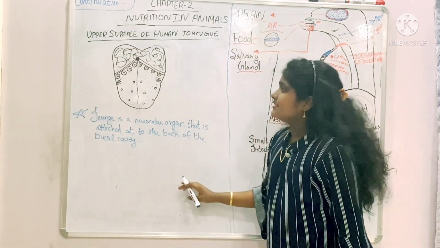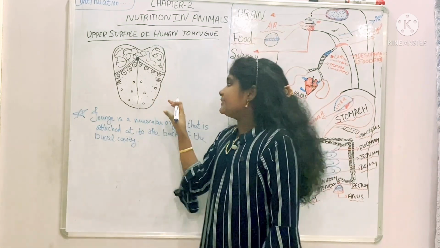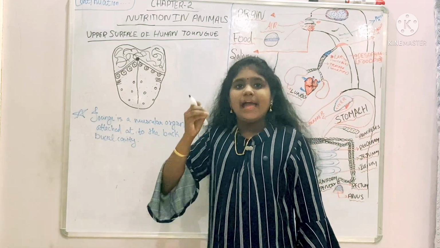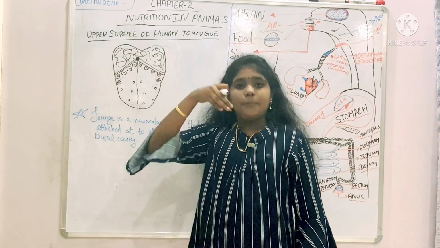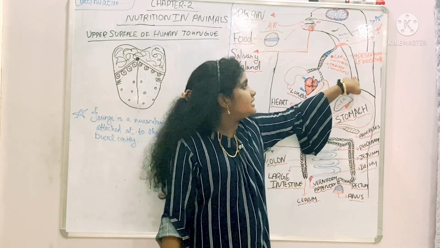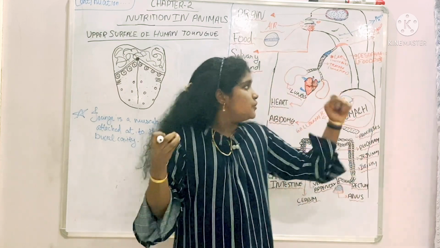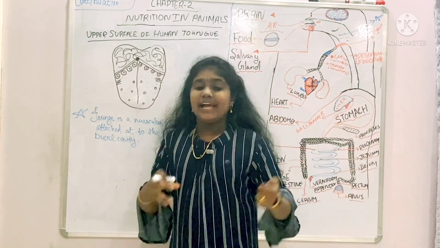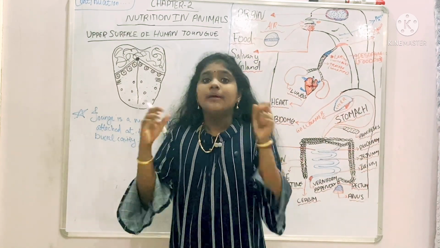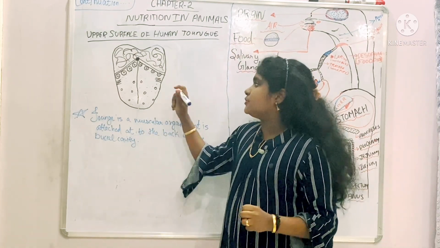So next, what is the use? The tongue helps push the food down to the esophagus, or the food pipe. Esophagus means food pipe, as I said. So the tongue helps to push down the food to the esophagus, and the tongue helps to mix the food with saliva.